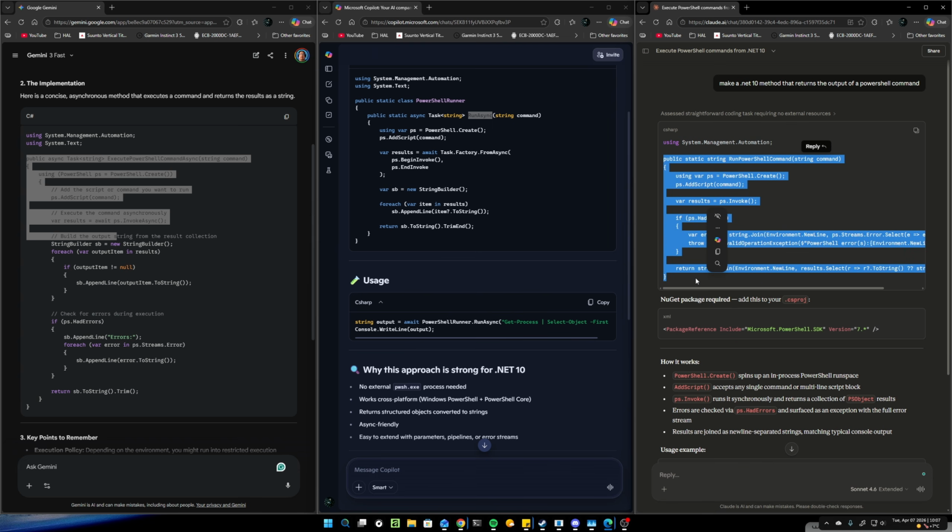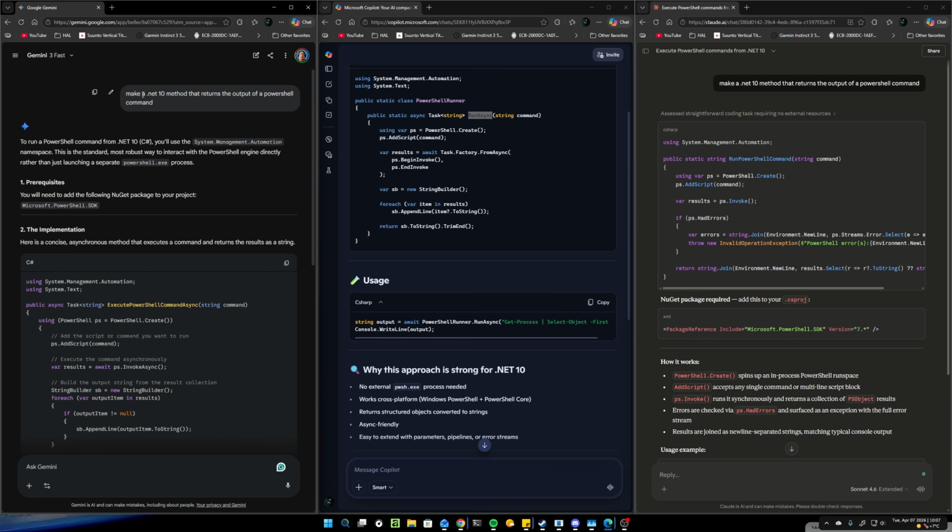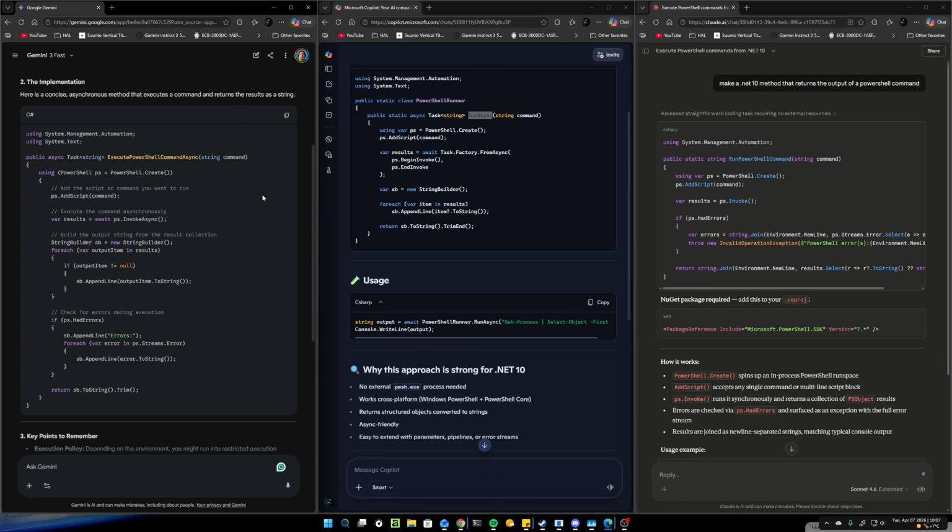You are asking as a newbie or someone that wants to learn, you are asking someone how to do a simple thing. What was the prompt? Make a .NET 10 method that returns the output of a PowerShell command. And you're getting basically three different ways of doing it, or three different answers. Which one should you choose?